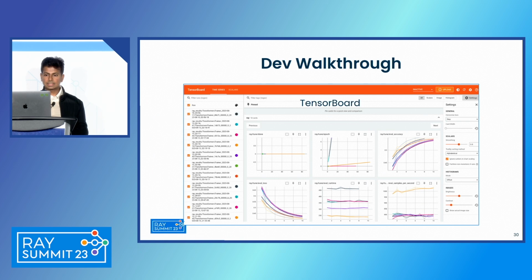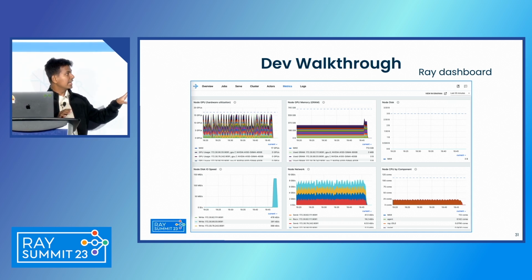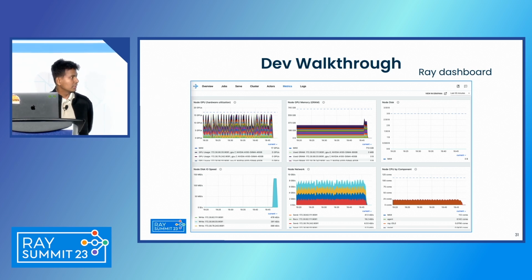So as you can see, this is the TensorBoard page for the job that got started. This is the Ray cluster metrics page. So we don't want them navigating through these different pages. We are providing them the required URLs then and there. Over here, they can have a look at certain metrics like what's the GPU usage like, or what's the disk pressure, and things like that.